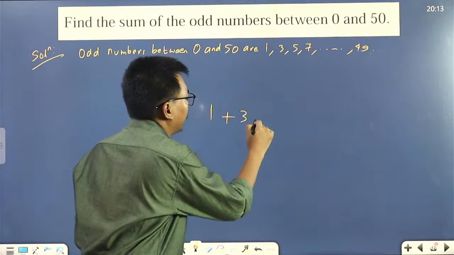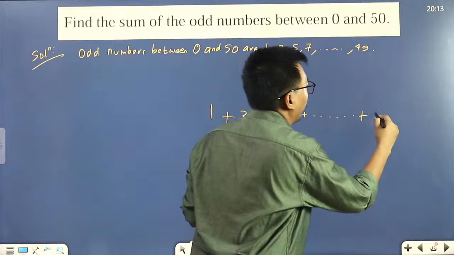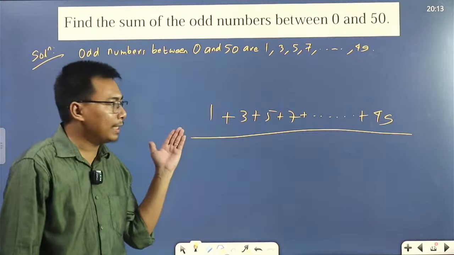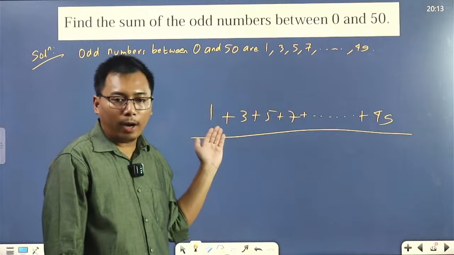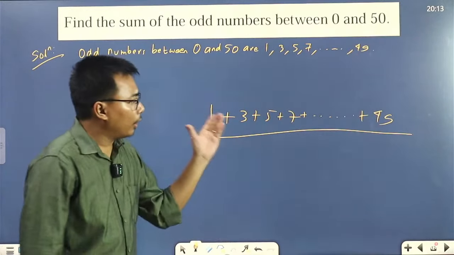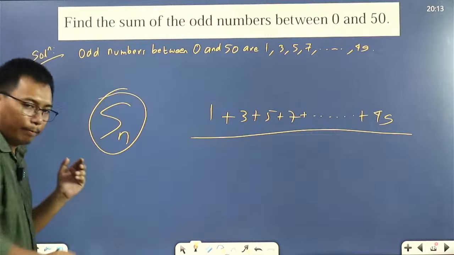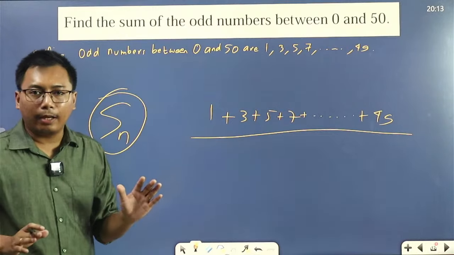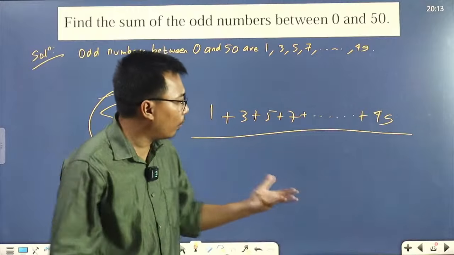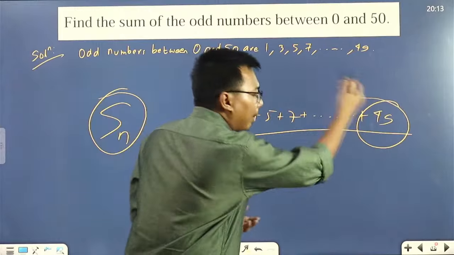Basically, it's telling us to do this. In our first session 4, we have already done this kind of question. From 1 up to 49, we have to add these numbers. Now, how do we do that? We'll use this Sn, right? And we also have a last term here. What is the last term? 49 is our last term. We have a first term and we have a last term, right?